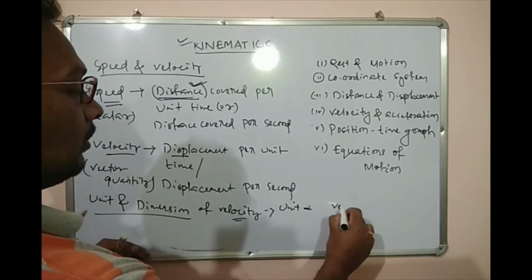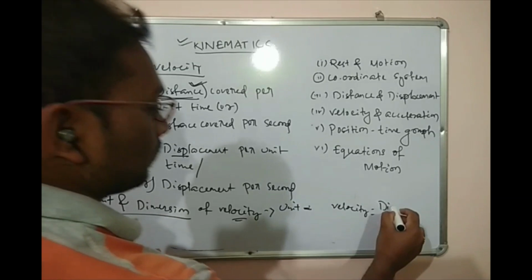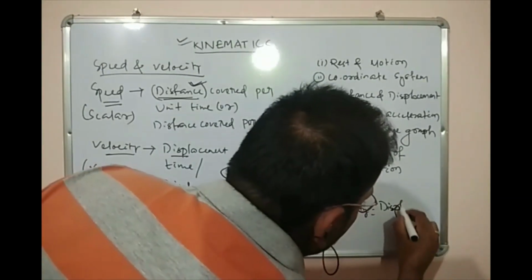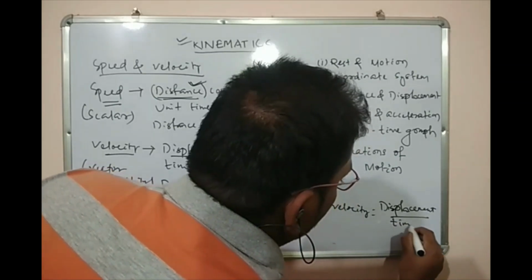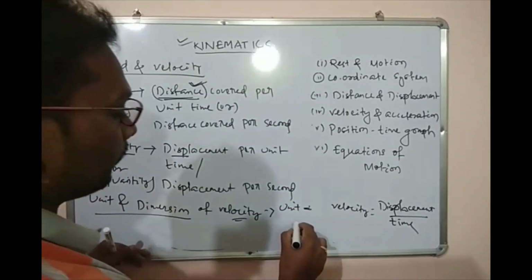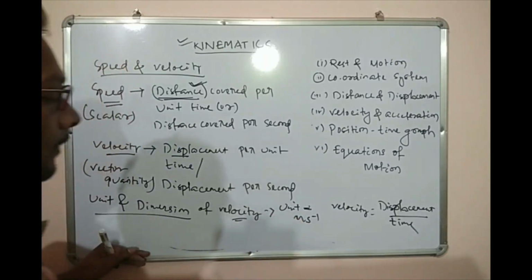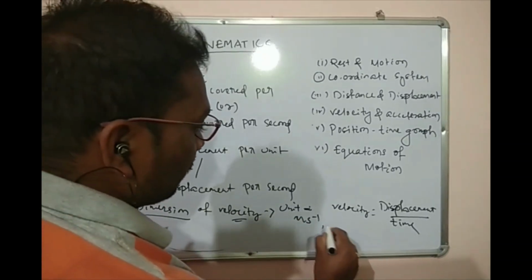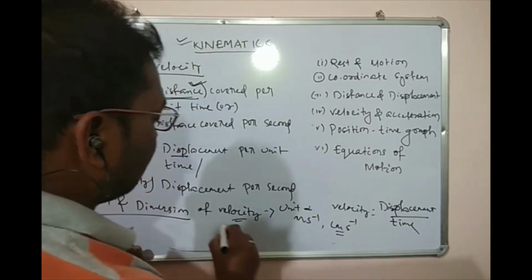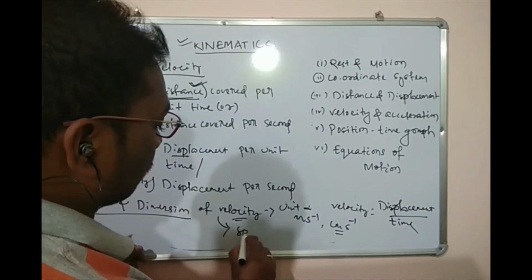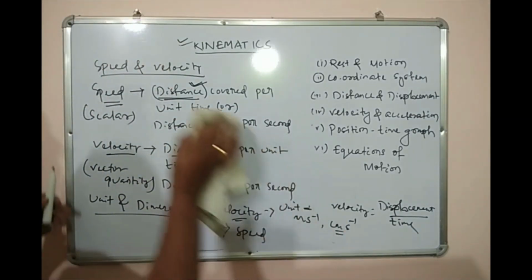So my velocity equals displacement by time, so my unit will be meter per second, centimeter per second, etc. And the same for speed also. What will be the dimension?